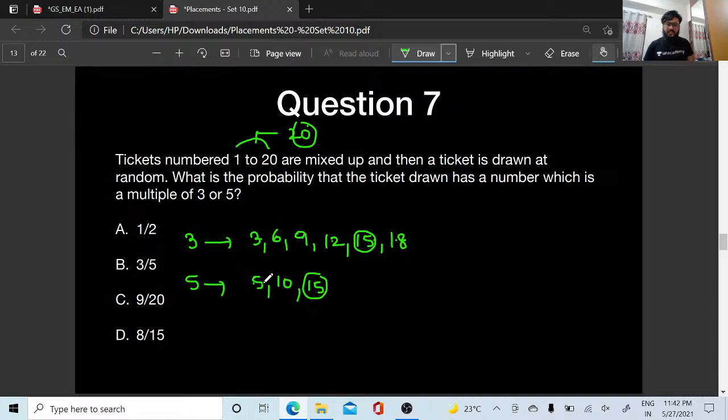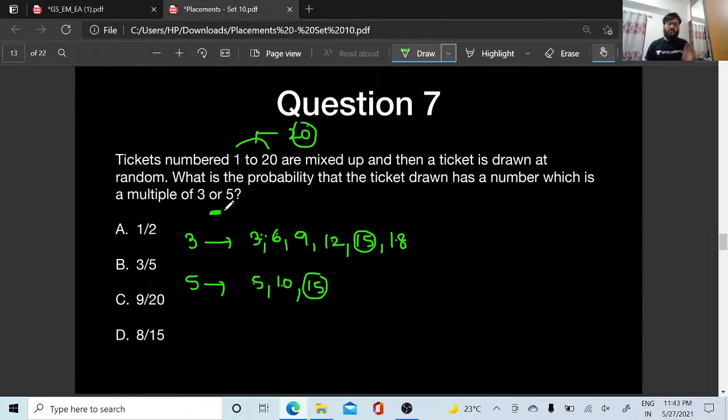So 1 is already done. 2, 3, 4, 5, 6, 7, 8. Did I miss any number here? 3 1s are 3, 3 2s are 6, 3 3s are 9, 3 4s are 12, 3 5s are 15, 3 6s are 18, 20 is there, 3 7s it won't be there, right? How many numbers are there? 6 plus 3, 9.